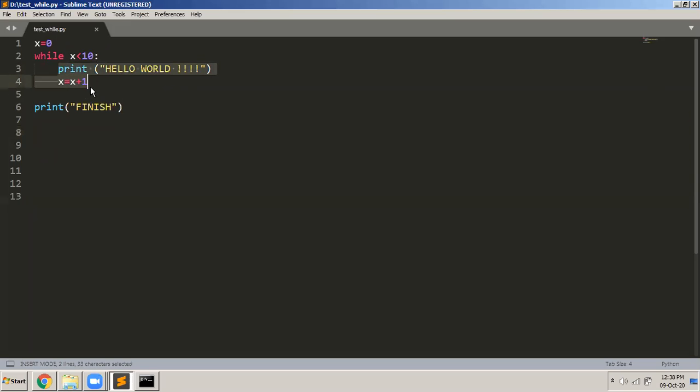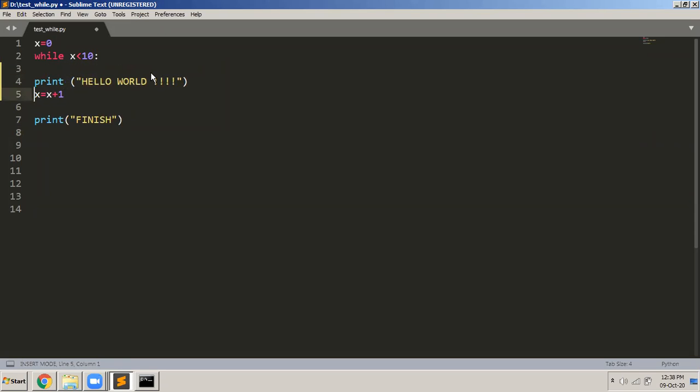And after that, this is the body of the loop. How do we identify the body of the loop? Because it is always written one tab space inside. If I don't write this tab space here, it means that this print and x is equals to x plus 1 is not part of the while loop. It is part of the main program because it is starting from the first line. So that's why it is important that you always give spaces here to indicate this.